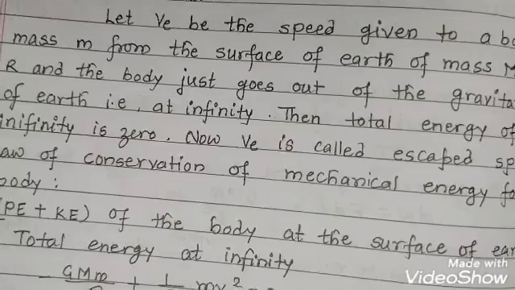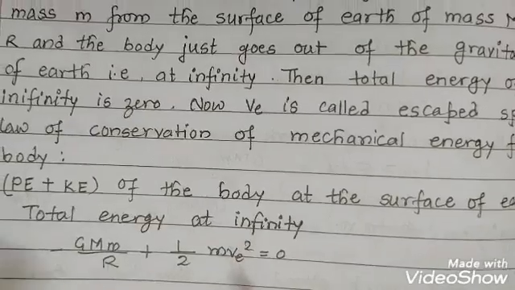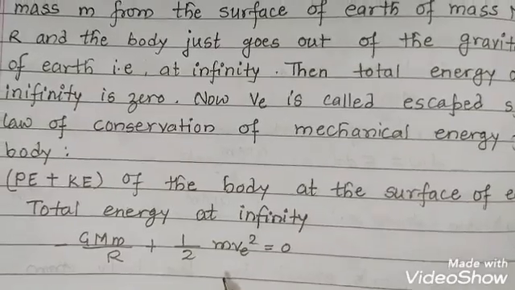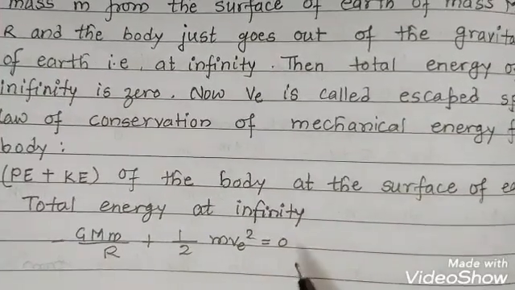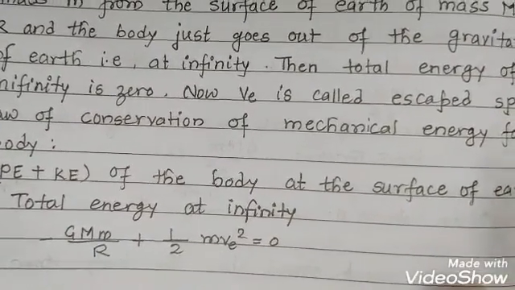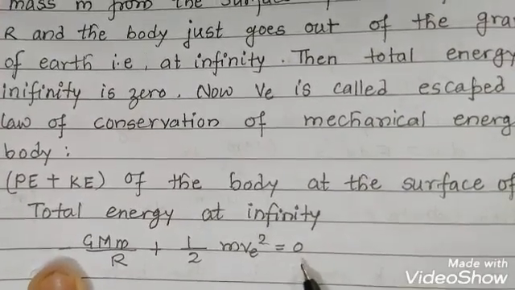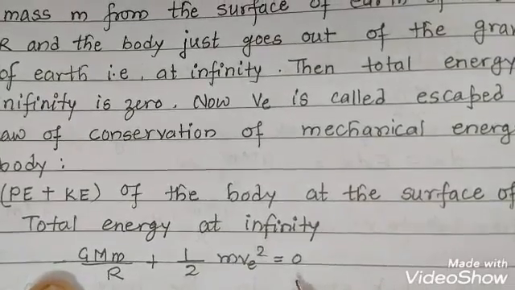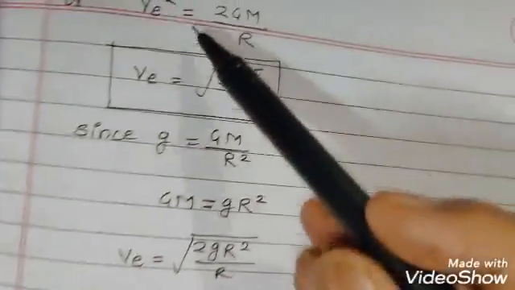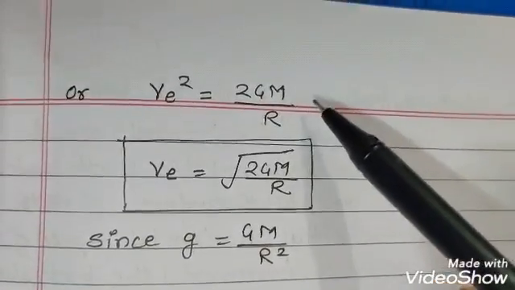The sum of the potential energy and kinetic energy will be equal to zero, because the left hand side is the total mechanical energy on the surface of Earth, and the right hand side is the total energy at infinity, which is equal to zero. Just applying this formula, VE square is equal to 2GM upon R.